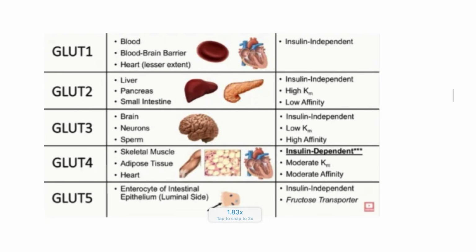Next, let's see the GLUT types, GLUT examples. So the first one is GLUT1, that is the RBC, blood-brain barrier, and the heart, and also retina is seen. GLUT2 is seen in the liver, small intestine, and also pancreas and the kidneys.